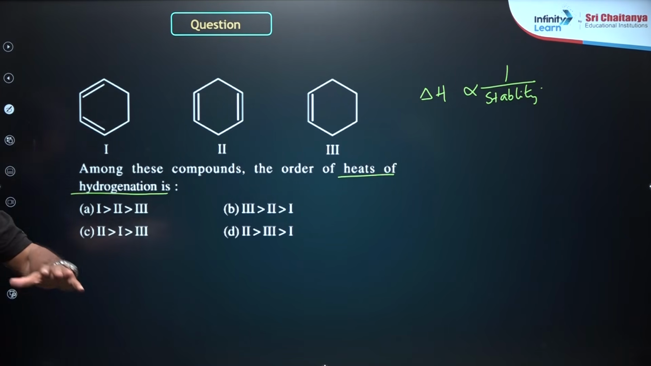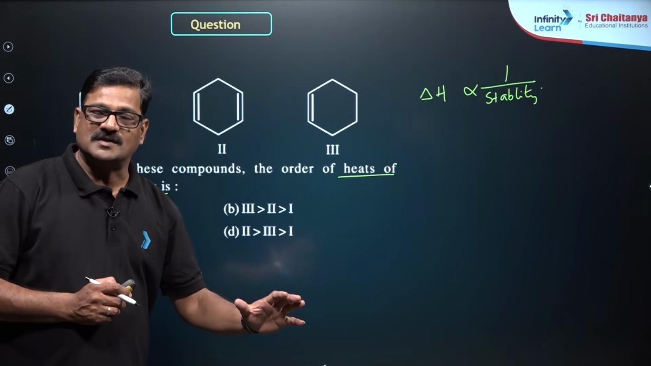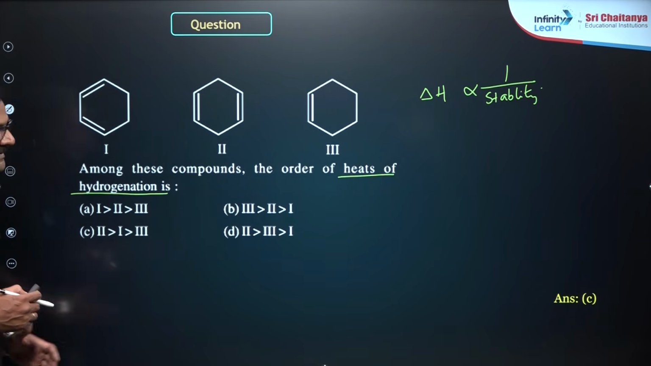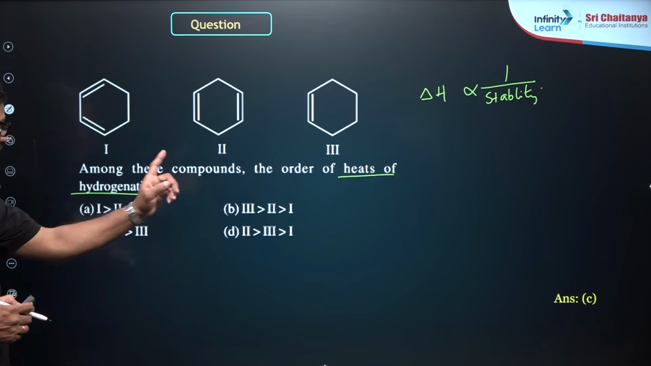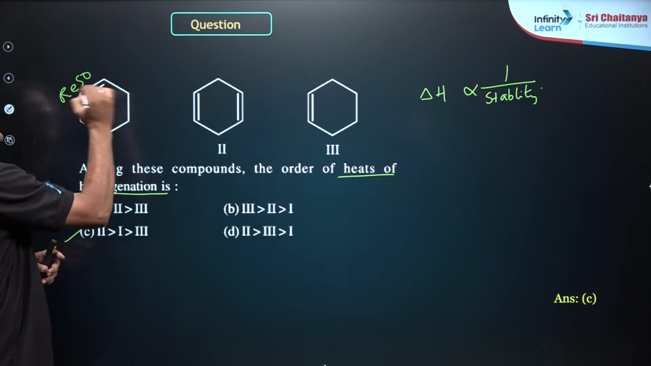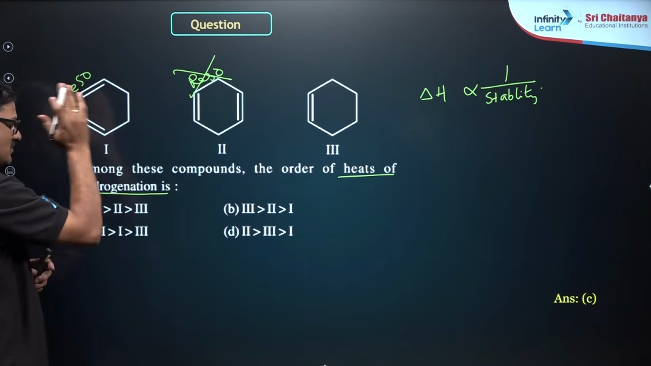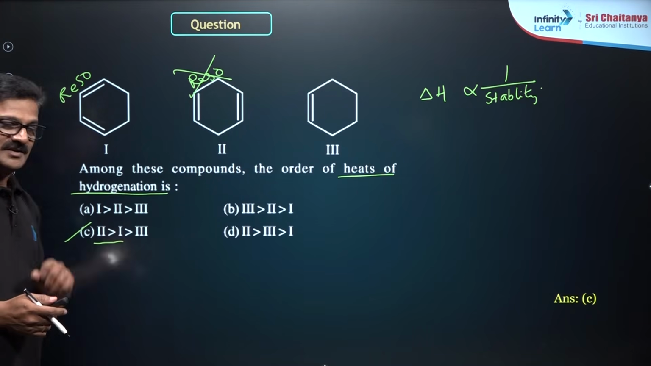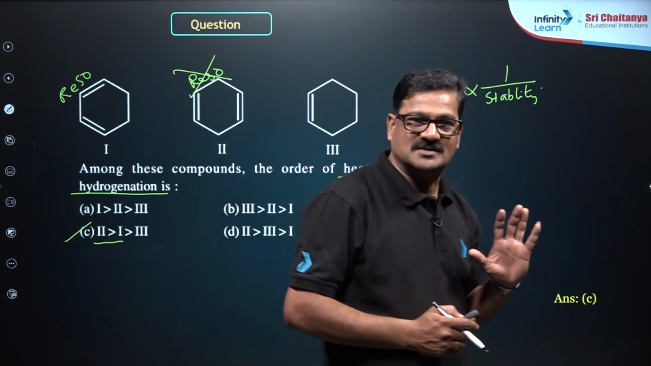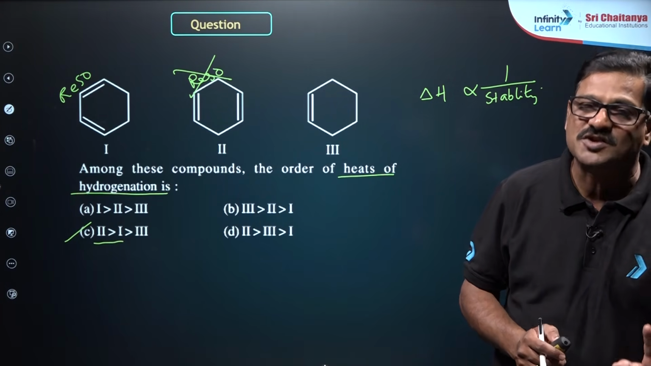So you have to consider the number of double bonds, and the number of hyperconjugation structures if the double bonds are the same. The answer for this question is going to be 2 is more than 1, because here resonance is there, here resonance is not there. So it is more stable, so less heat of hydrogenation. And here 3, it is going to be just hyperconjugation. So it is 1 double bond, so heat of hydrogenation will be the least.